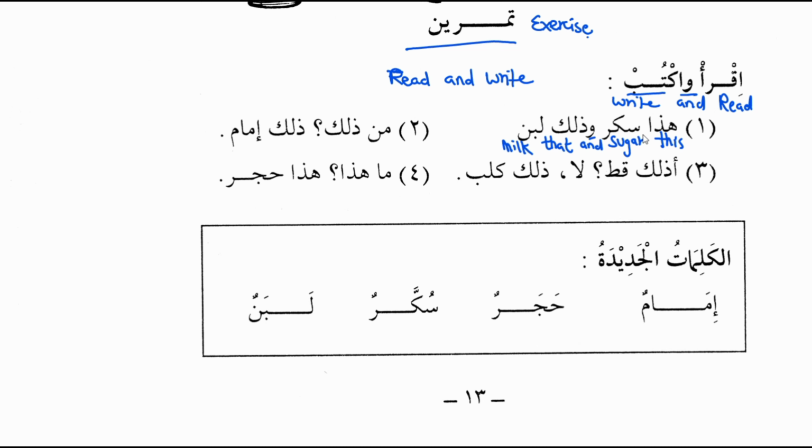Haza sukkarun meaning this is sugar, wa zalika labanun means and that is milk. So we'll write it here.